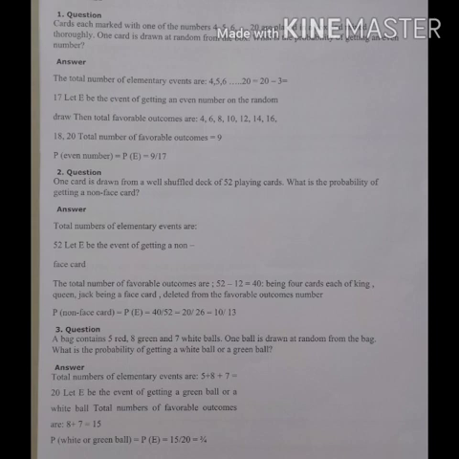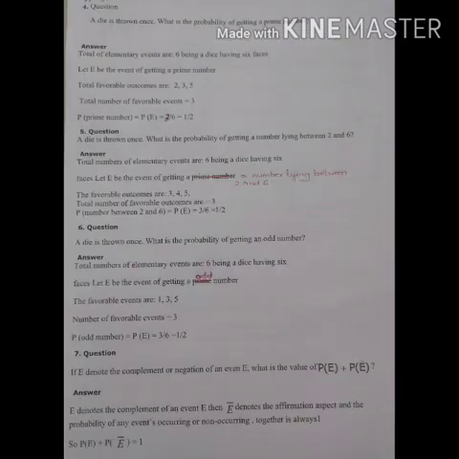Let E be the event of getting a green ball or a white ball. So green balls, how many do we have? 8. White balls, 7. So 8 plus 7, total number 15. So P of white or green ball is P of E equals 15 upon 20, that is 3 by 4.